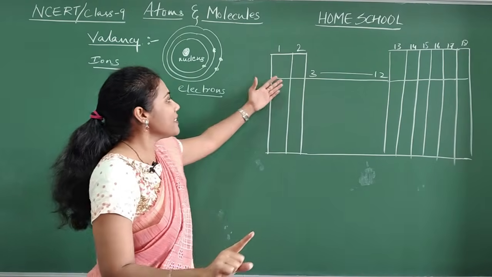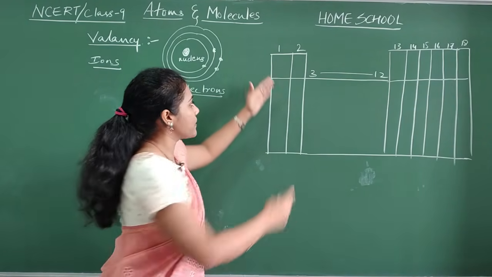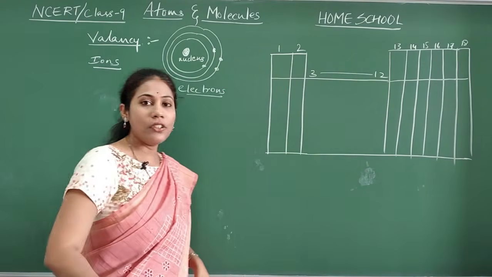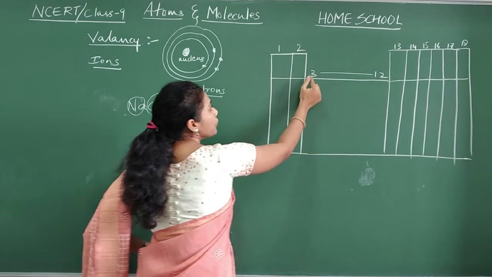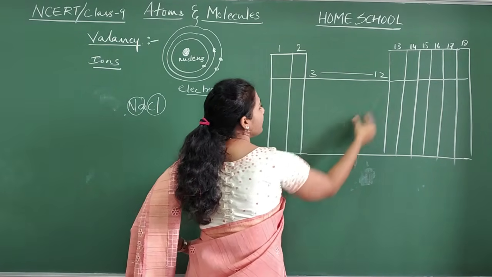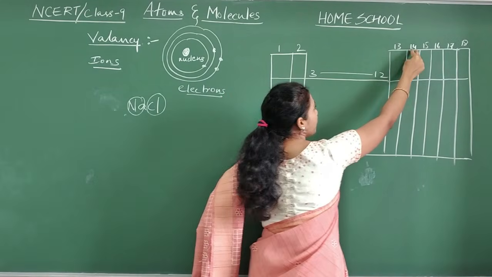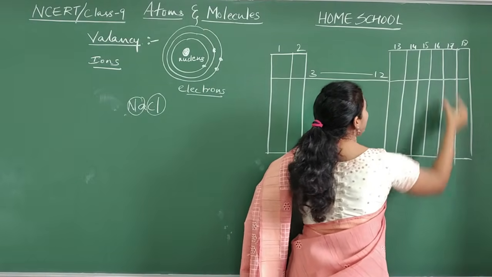Okay, see, this is our periodic table. The periodic table has certain groups. This vertical column is called a group. See, this is the first group, this is the second group. Groups 3 to 12 will come in this middle region. This is the 13th group, 14th, 15th, 16th, 17th, 18th group.